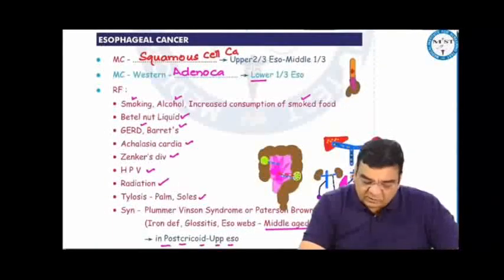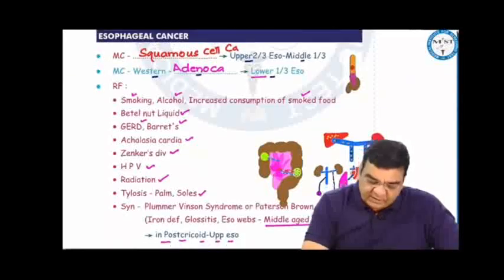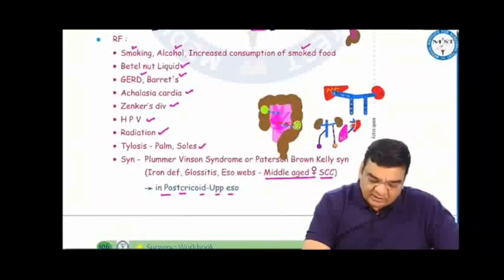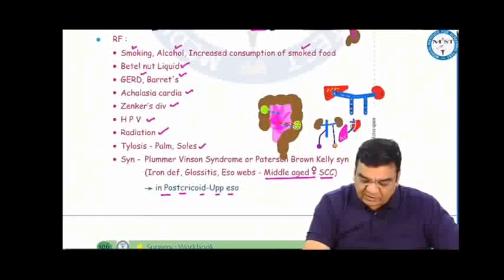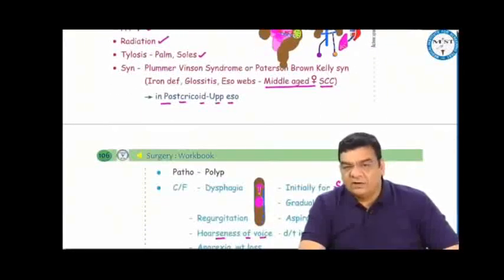Esophageal cancer, it's most commonly squamous cell carcinoma, more often in the upper 2/3, that is the middle 1/3. In Western countries it is adenocarcinoma, which is in the lower third of the esophagus. Risk factors for esophageal cancer like smoking, alcohol, smoked food, betel nut liquid, GERD, Barrett's, achalasia, Zenker's, human papillomavirus, radiation, tylosis, Plummer-Vinson syndrome, or Paterson-Brown-Kelly syndrome, iron deficiency, glossitis, esophageal web, commonly seen in middle-aged females, leading to squamous cell carcinoma in the upper esophagus, that is in the post-cricoid region.